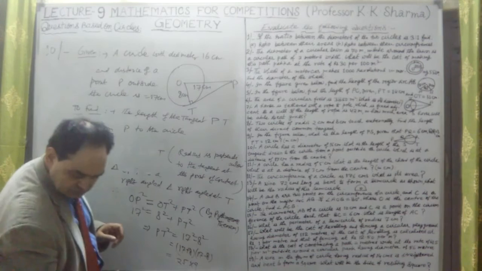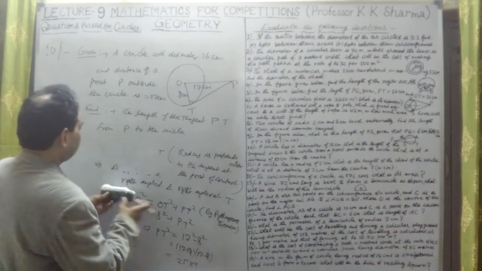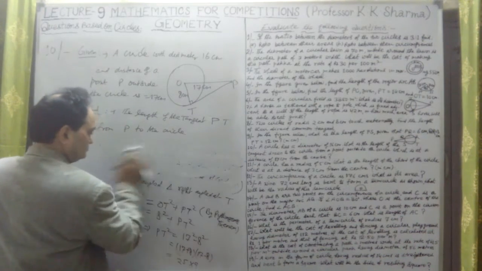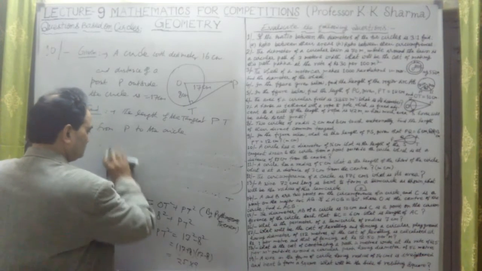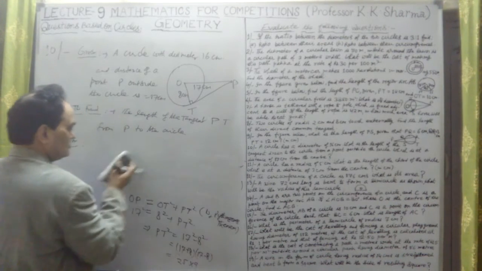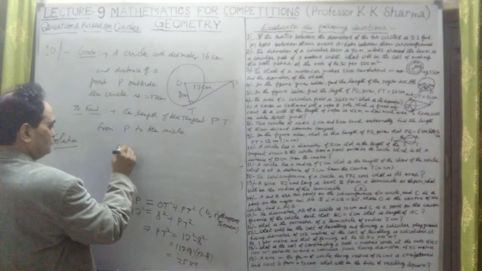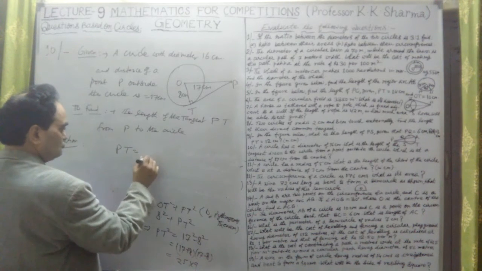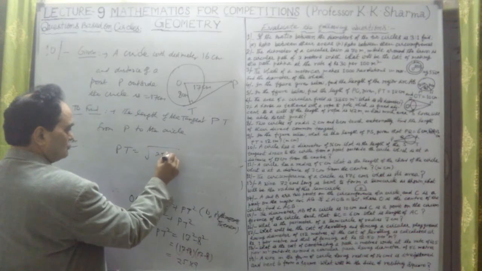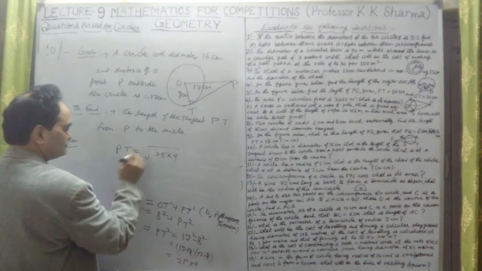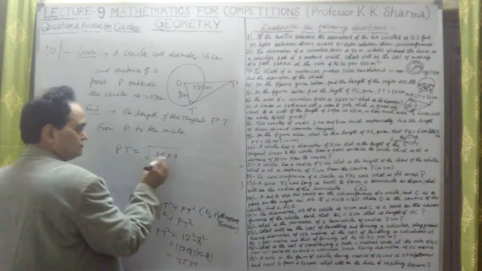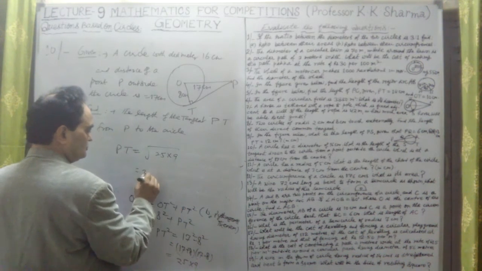Therefore, PT is equal to square root of 25 into 9, or this is 3 into square root of 25.